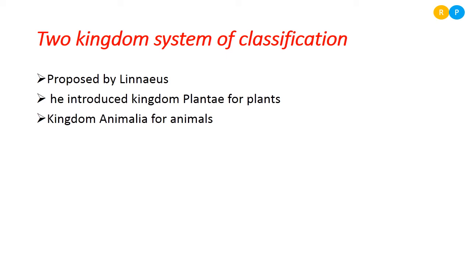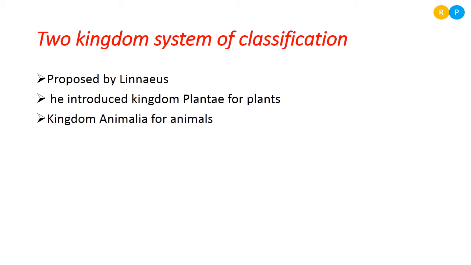They can move from one place to another and they can't synthesize their own food material like plants. Also, some are terrestrial and some are aquatic. Based on these characters, he placed animals under kingdom Animalia. Understood, right? So these are the two kingdoms introduced by Linnaeus.